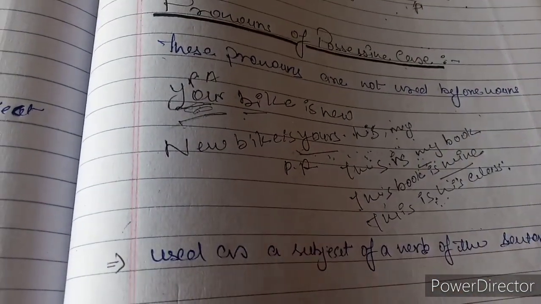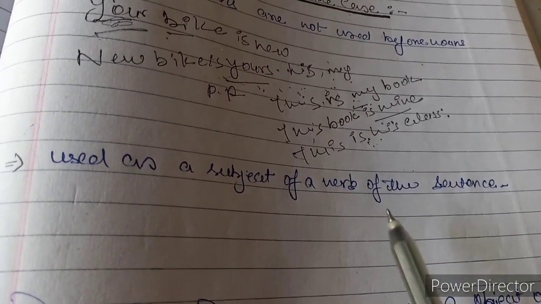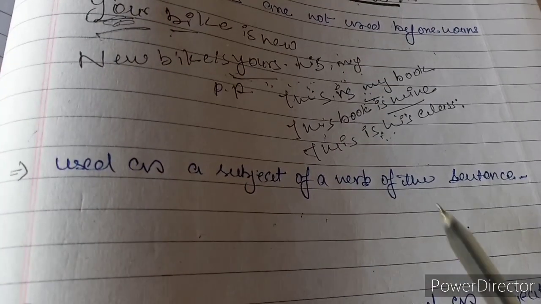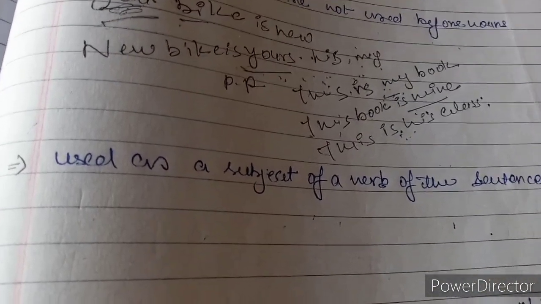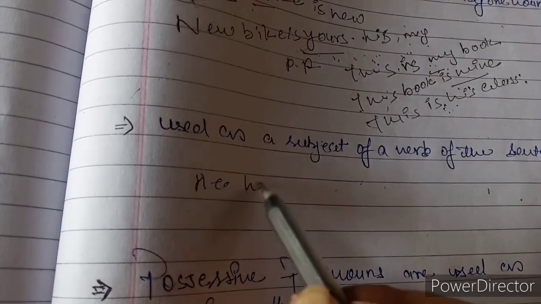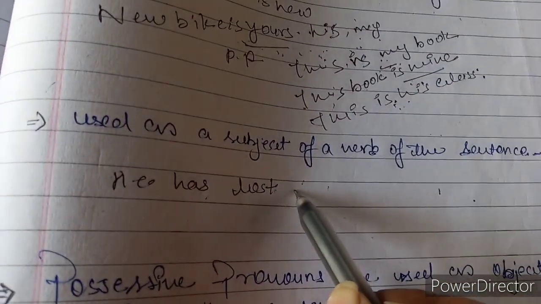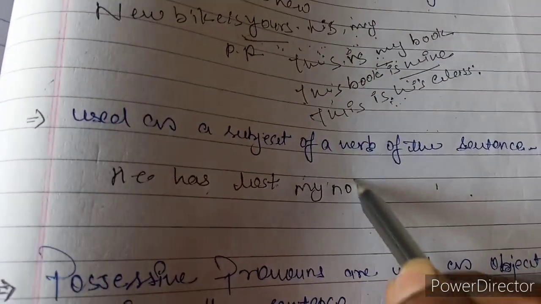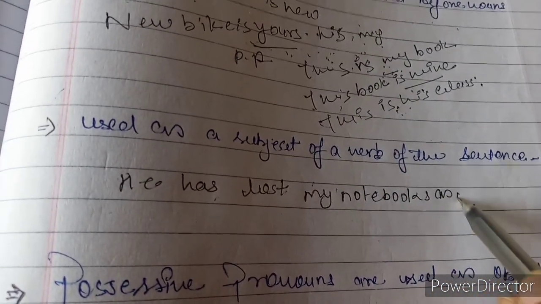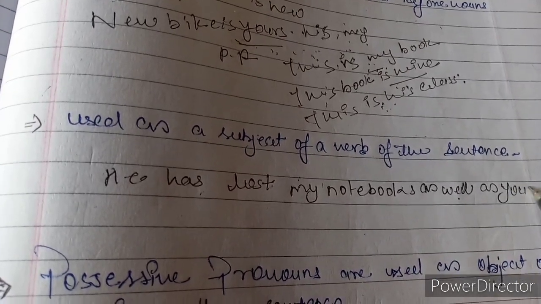Okay, next, used as the subject of a verb of the sentence. This possessive case pronoun can be the subject of a verb. How? For example, he has lost my notebook as well as yours.